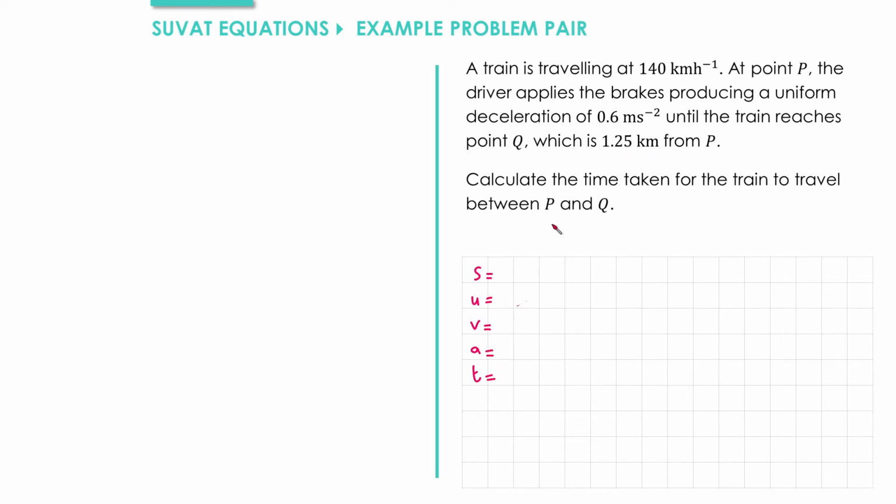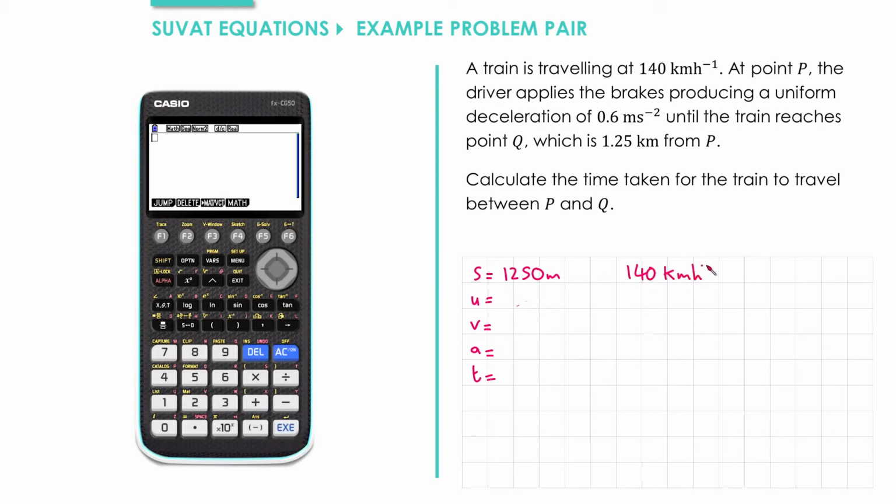We know the displacement is 1.25 kilometers. We'll write that as 1,250 meters. The initial velocity is 140 kilometers per hour. Let's turn that into meters per second. We type in 140, then we go Option, Convert. We want a velocity, kilometers per hour, and we want to turn it into meters per second. That gives us 38.8 meters per second. Let's store that value in our calculator.